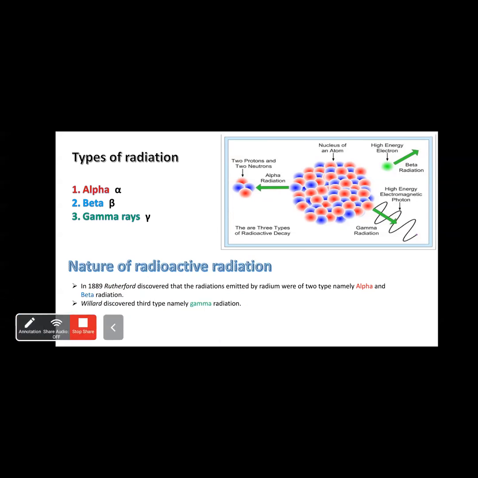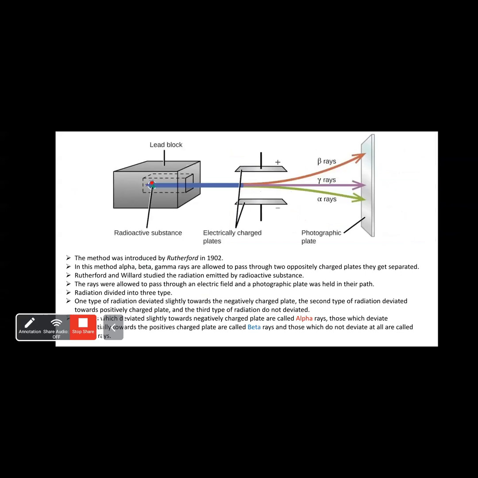Also, we discussed yesterday the experiment done by Rutherford to demonstrate the charge on the alpha, beta, and gamma particles and their characteristics.